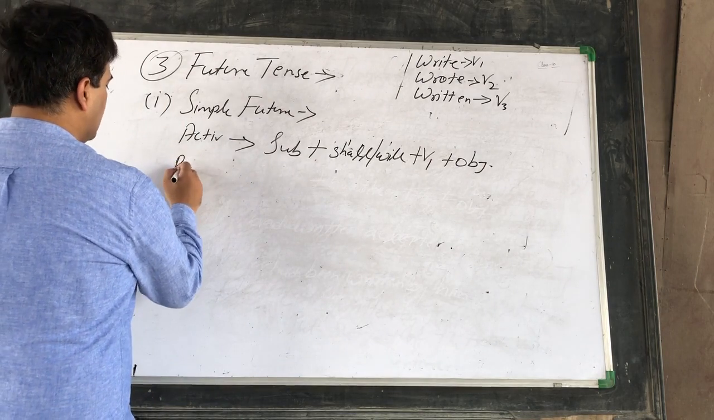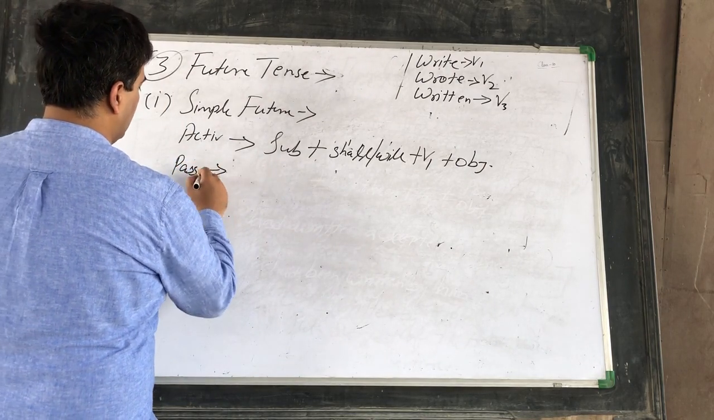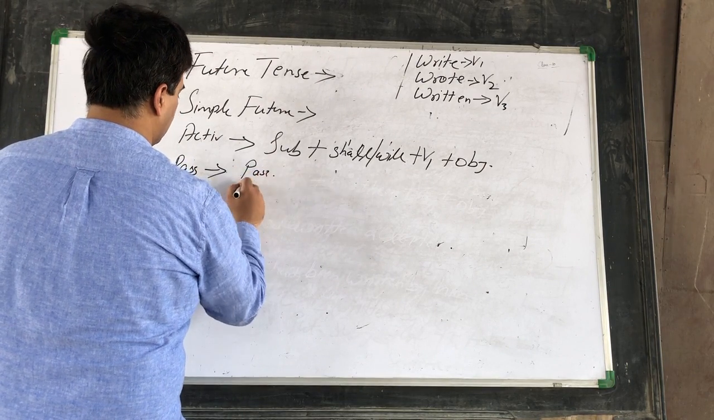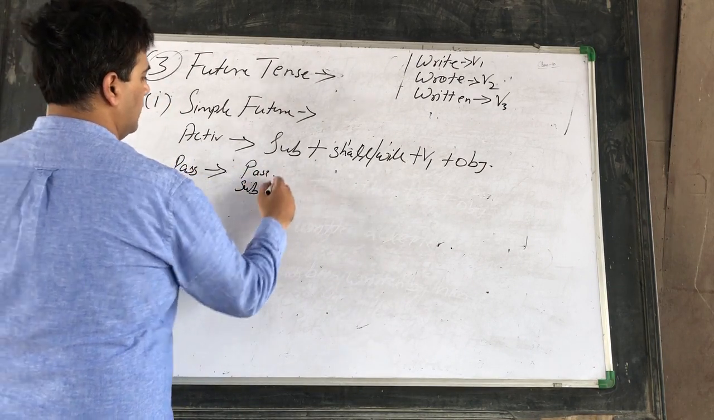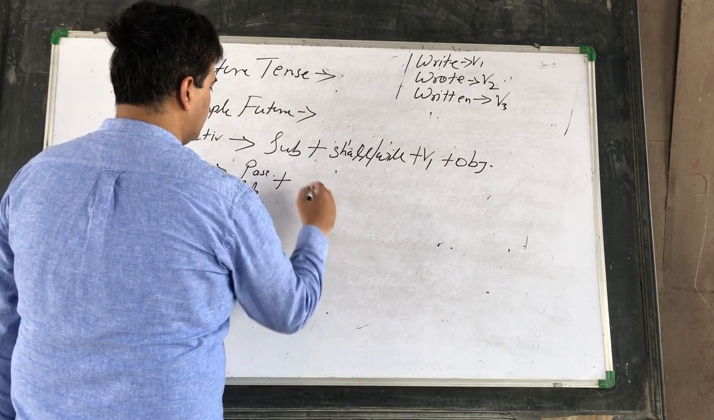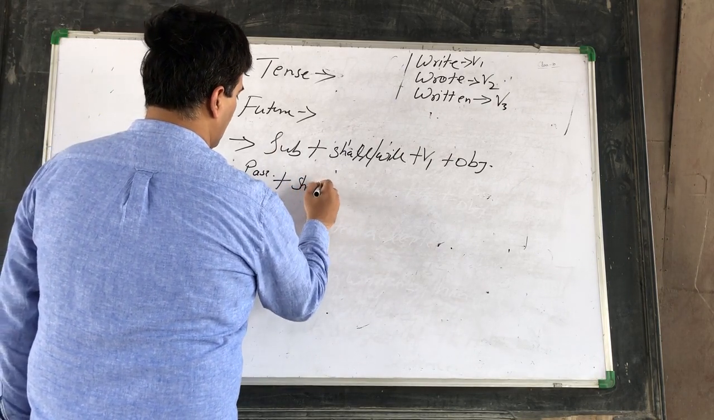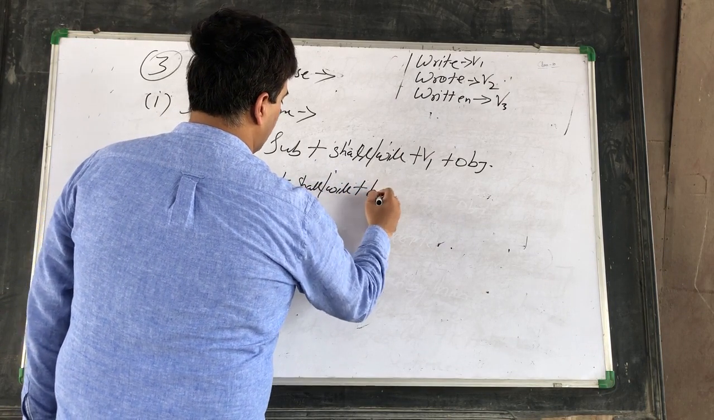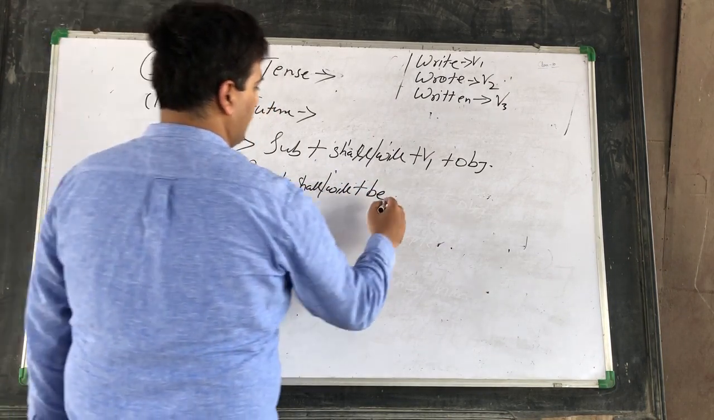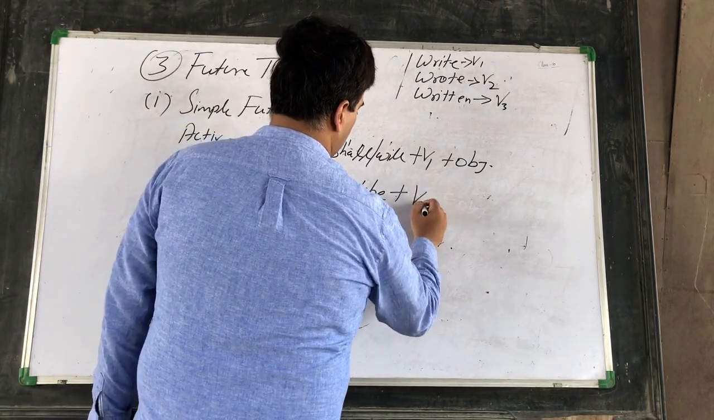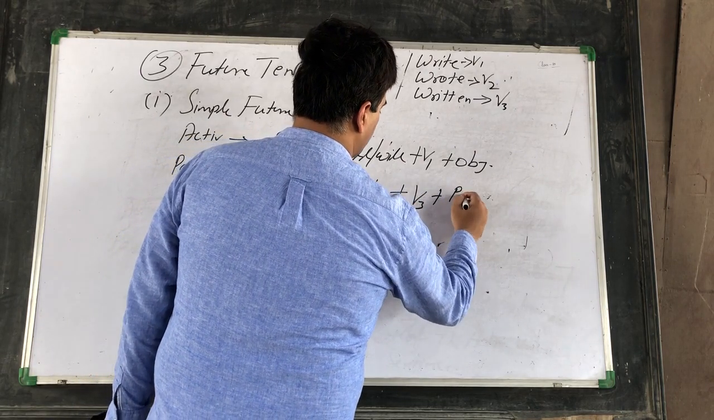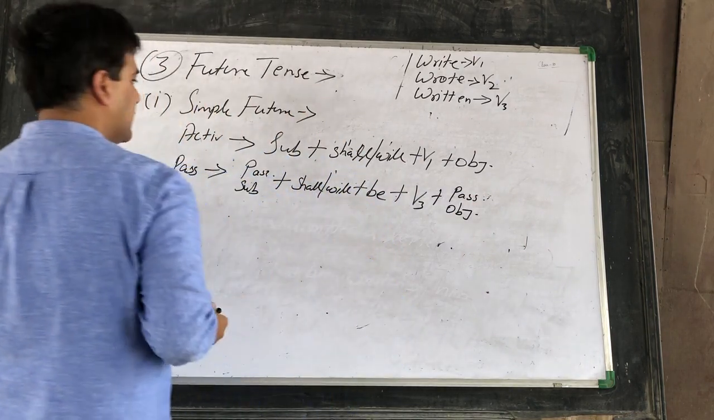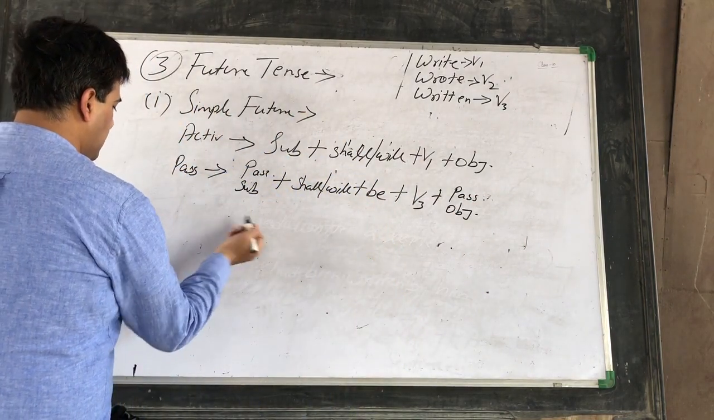In the passive voice it will be passive subject plus shall or will plus the new helping verb be, then verb third form, then passive object. Let us understand with the example.